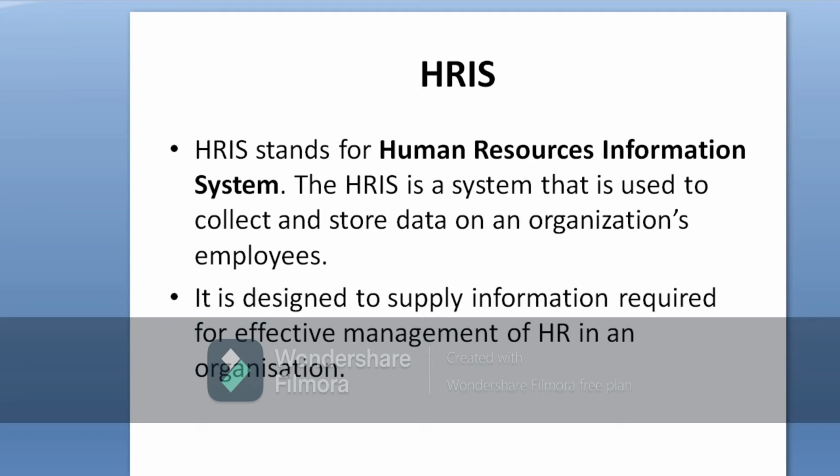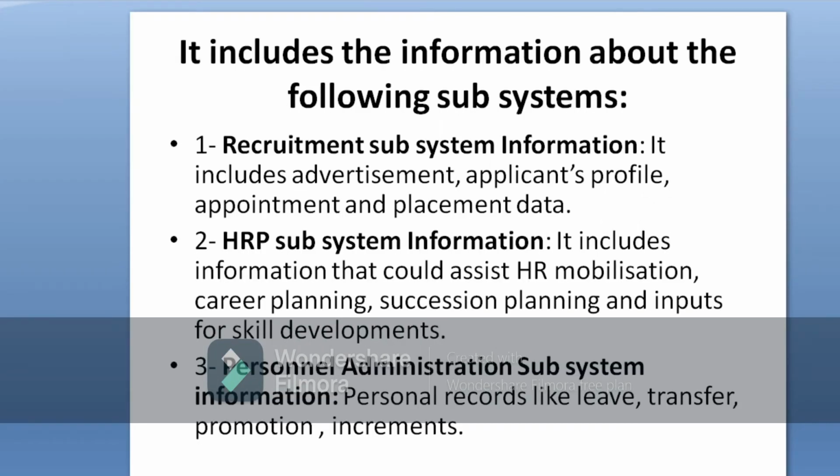So now students, I am moving to the next slide, which includes the information about the following subsystems. I already explained to you that every system is having a number of subsystems, and every subsystem is having different functions and different information.